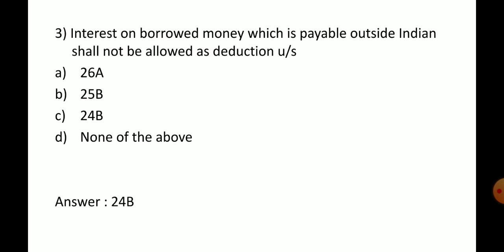Whatever interest we pay as the owner of the house is deductible. But if we have borrowed an amount from outside India for construction or purchase of the house and pay the interest outside India, then it cannot be deductible. It shall not be allowed as deduction under section 24B.